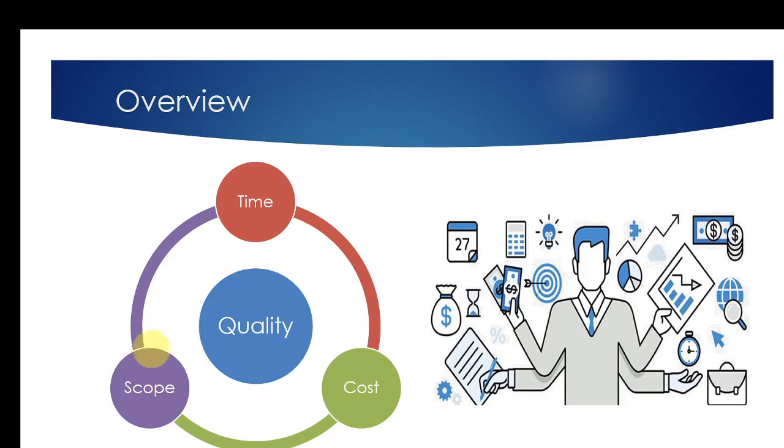And also when it comes to scope, when our scope is getting broader, we need a little bit more time and cost. But customers may have different ideas. So they want a lot of features in a very short time at very low cost as well. And of course they are conscious about the quality. So therefore managing these four aspects is a really tough and interesting task. So that is why we are going to discuss one of these aspects, which is the cost management here.